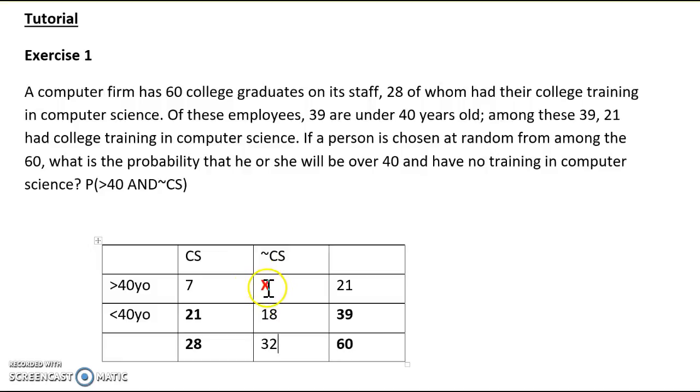Okay, now x is easy. x is 32 take away 18, which would be 14. Alright, so that is the value of x. So what is the probability of x? Probability of x is 14 over the total number of candidates, that is 60. Or you can also give me the answer as 7 over 30.